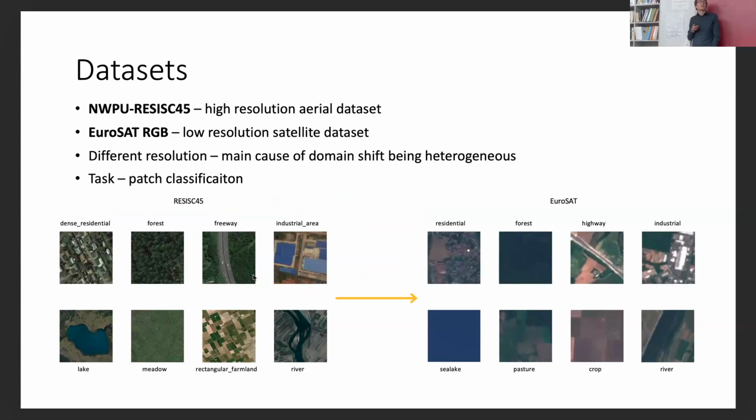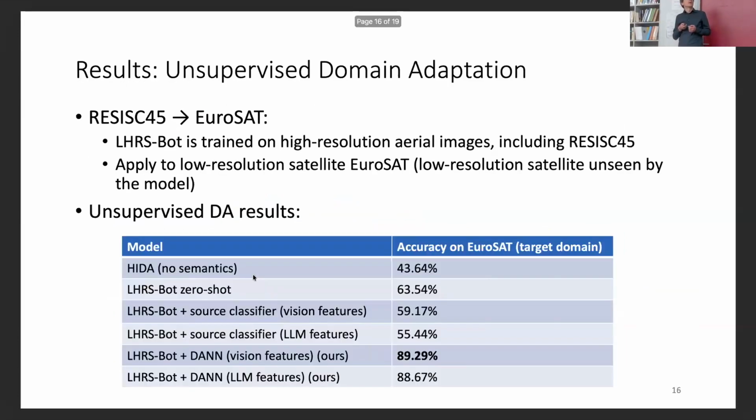And so we classify land covers, we do patch classification, at the level of patch. For unsupervised domain adaptation, we go from RASIS to Eurosat. LHRS bot included RASIS while training the VLM, and we also use it to train a classifier as part of the domain adaptation method. So our baseline is the model without semantics, HIDA, that I already mentioned, which achieved 43% accuracy.